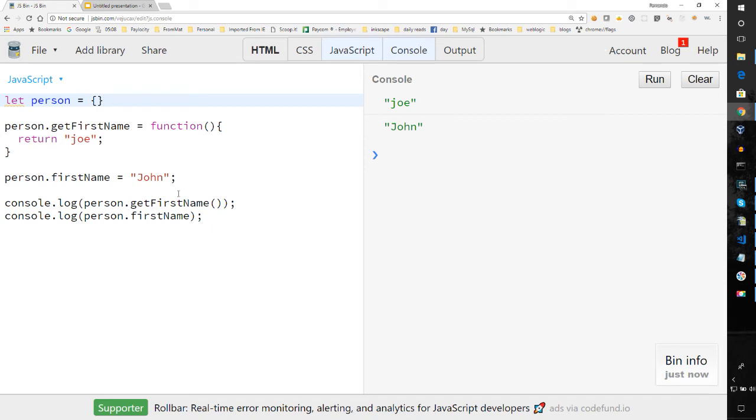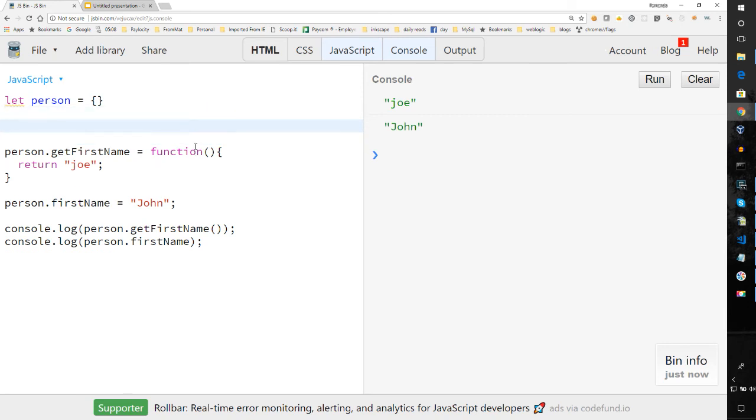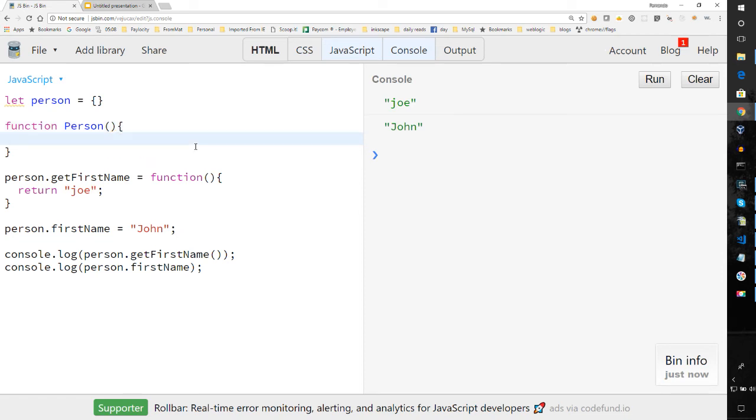There are ways to create an object. Let's say, for example, that you had an object and you didn't declare it this way. Let's say you had a person, and let's use a constructor function. In a constructor function, this, you can assign functions. So we can bring this in here.